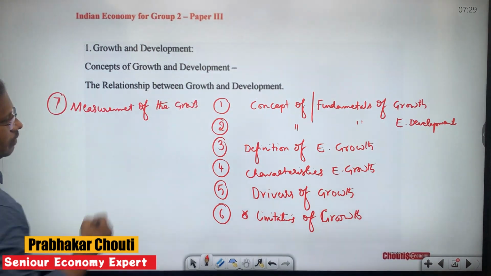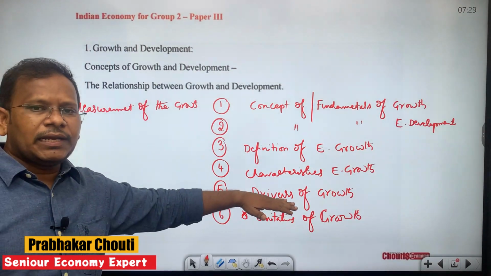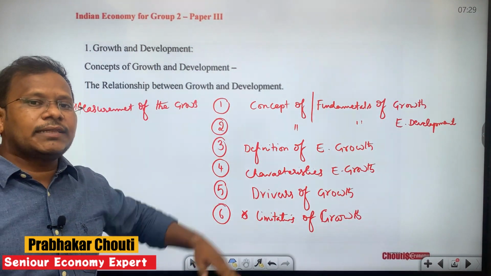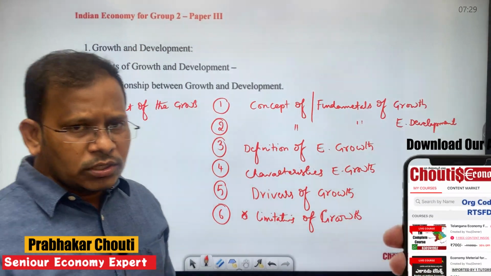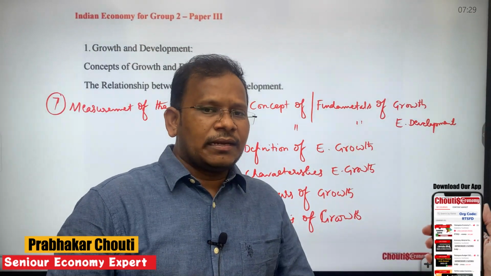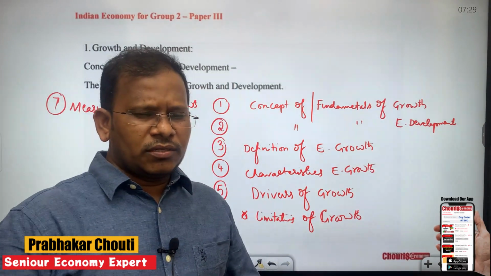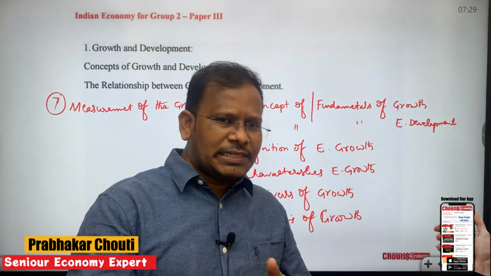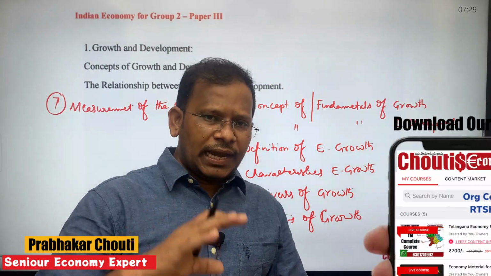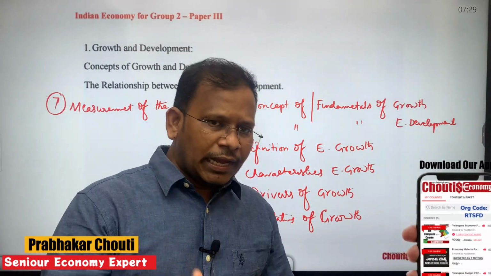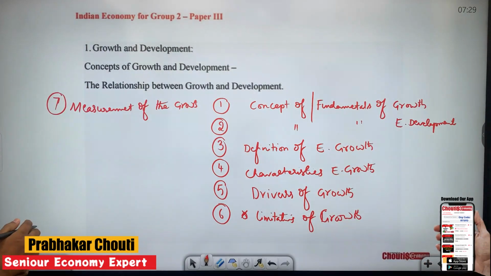In any way, once we achieve growth, a particular economy has to measure the growth. Then how do we actually measure growth? What are the tools that exist to measure economic growth, such as national income, GDP, GNP, NNP? How exactly can we use these national income concepts to ensure the measurement of growth?